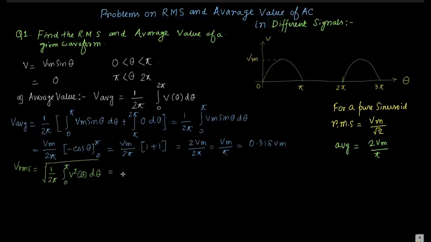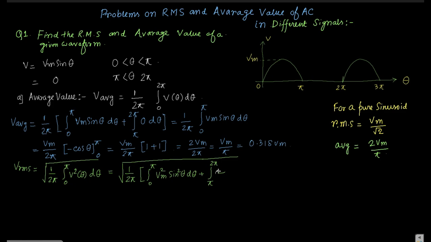Okay, so again you split this: 1 by 2 pi, then integration 0 to pi Vm square sin square theta d theta, plus pi to 2 pi 0 d theta. So again we can calculate it.